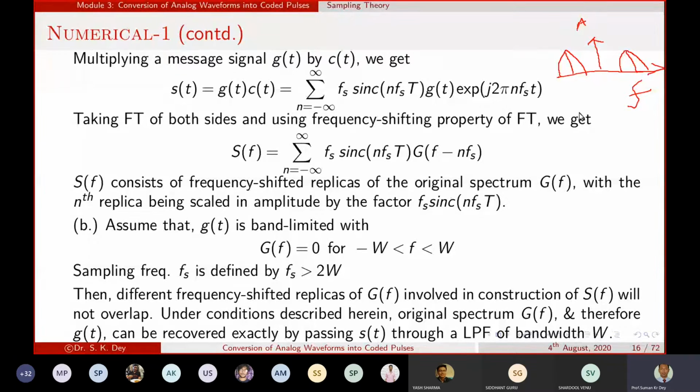In this figure there is no value outside the band, because when doing the Fourier transform, this point is 0, and the bandwidth of this is equal to 2W.